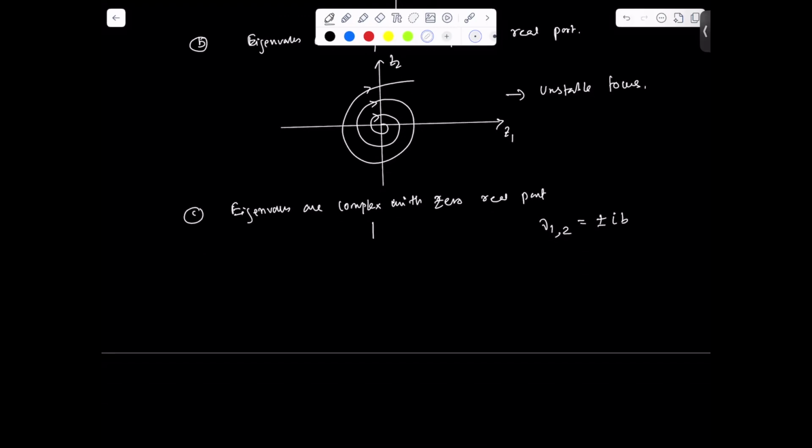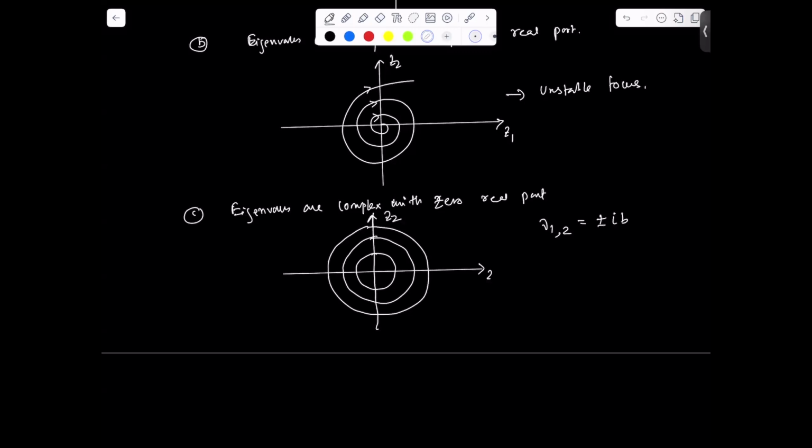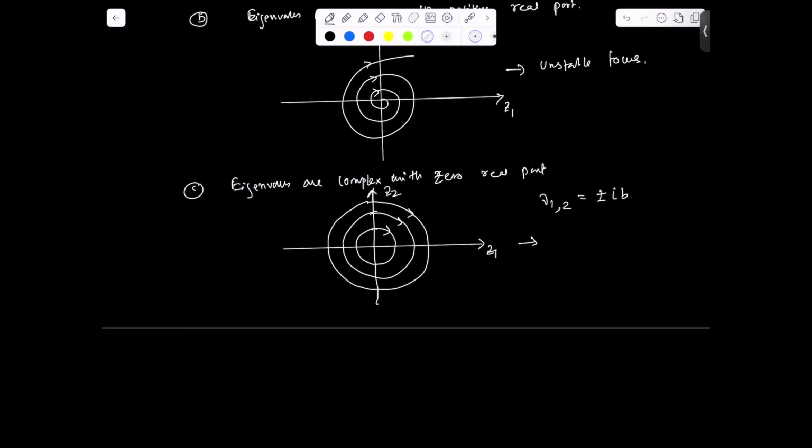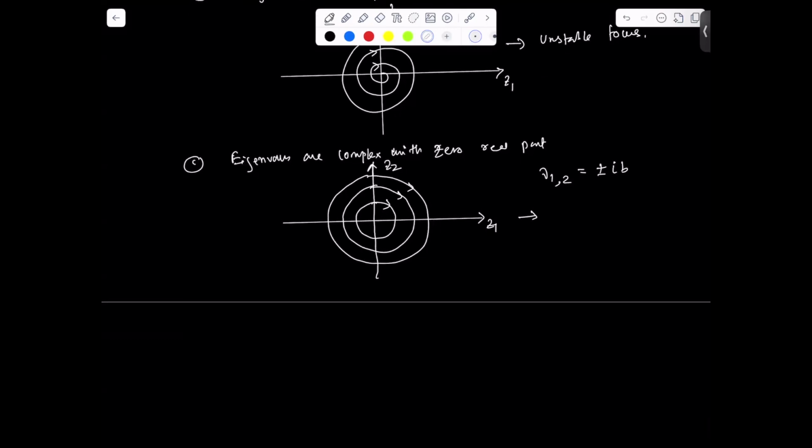So in this case, the state trajectories will be something like this. For the defined initial condition, we have a defined circle in the trajectories. This is Z2, this is Z1, so it is something like this. And this kind of condition we call vortex or center.